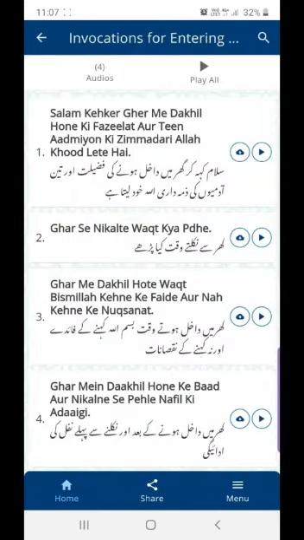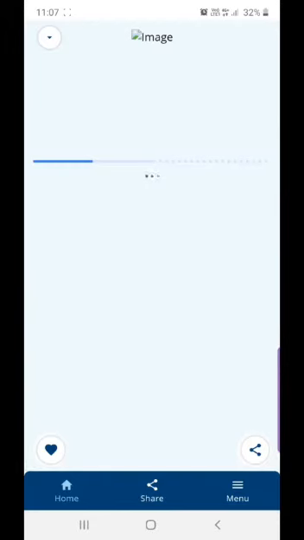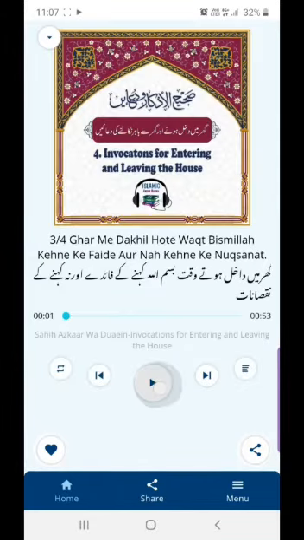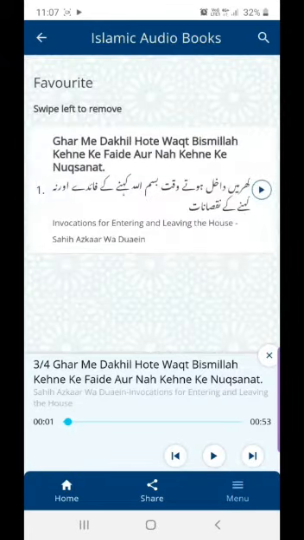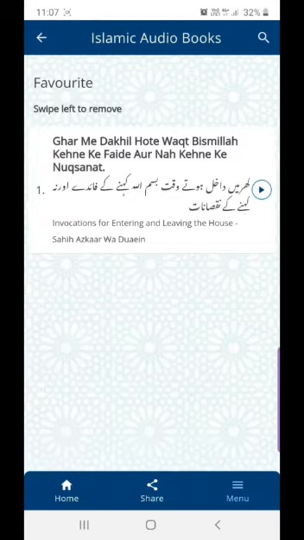Just click on any file which you would like to make as your favorite and click on the heart icon on the bottom left side of the audio player and it will be saved in your favorite list. This list can be accessed using the menu option and favorites. As you can see, we have one favorite file here.